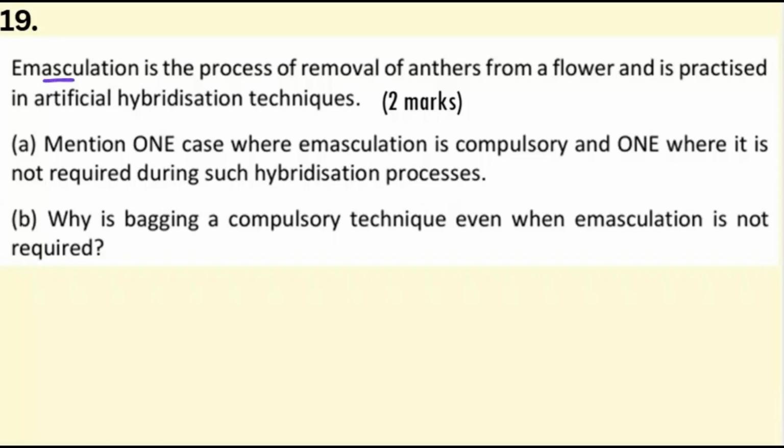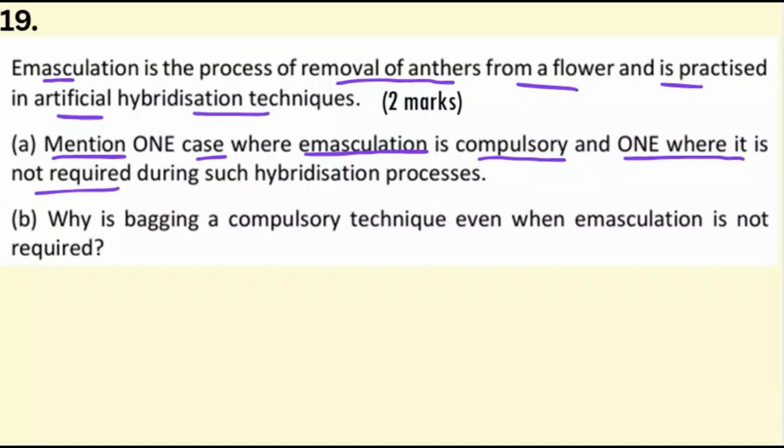The 2-mark question. Emasculation is a process of removal of anthers from a flower and is practiced in artificial hybridization techniques. Mention one case where emasculation is compulsory and one where it is not required during such hybridization processes. So we'll start with question number A. Mention one case where emasculation is compulsory.